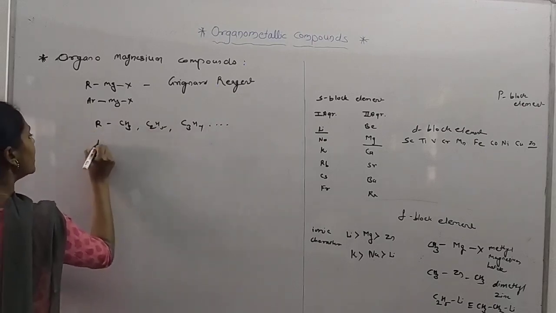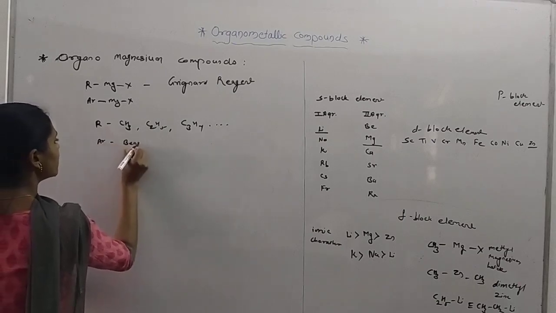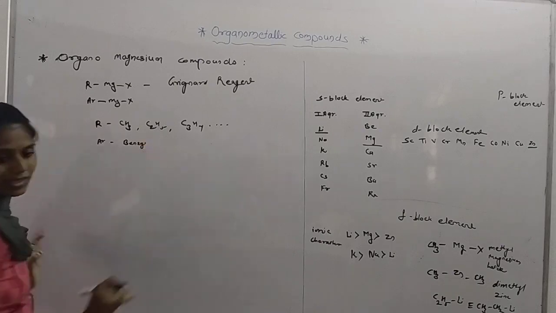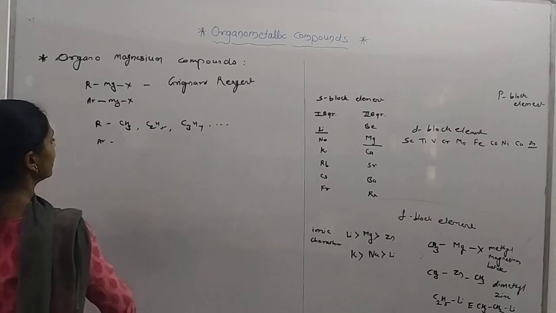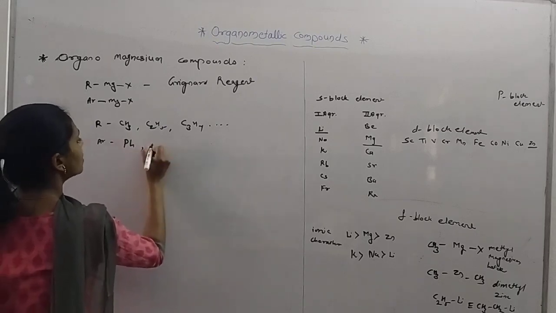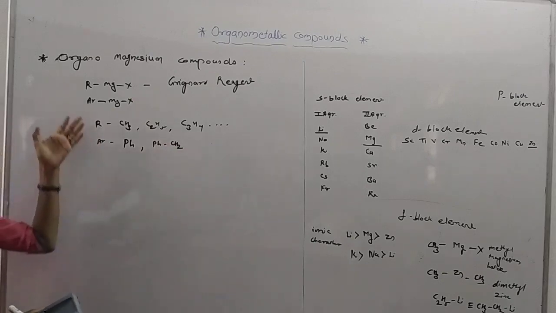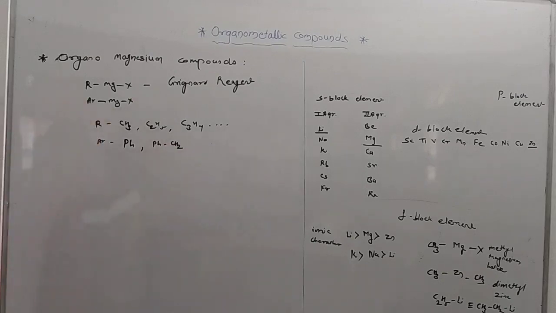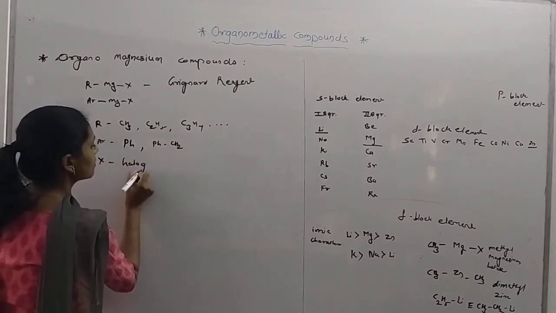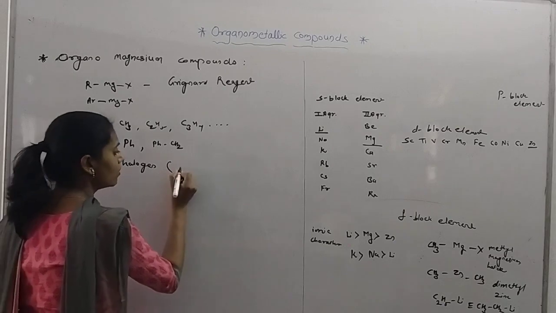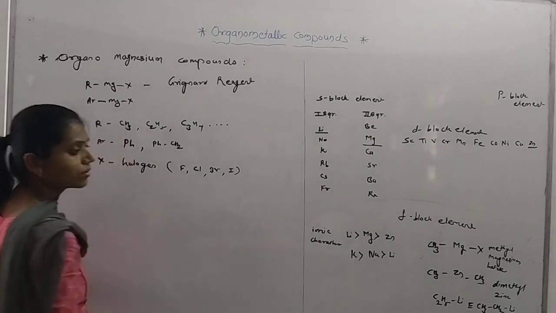Here Ar means any aryl group. For the aryl group, I have written here only benzene, or we can say phenyl. First I have written phenyl, that means Ph, and PhCH2, that means it's benzene. So like this we can write any group. And you know that X means halogen, such as fluorine, chlorine, bromine and iodine.